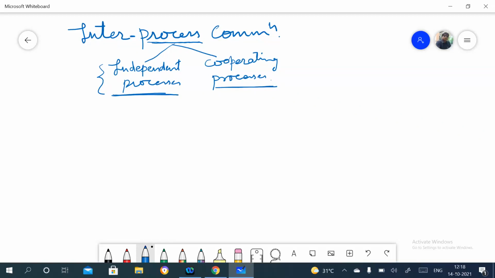So if you see, in cooperating processes, the processes share some data. Which kind of data do they share? Sometimes processes can share variables, or some kind of memory, right?